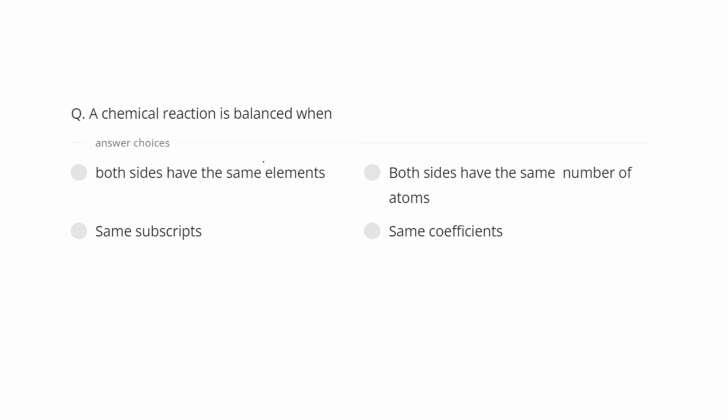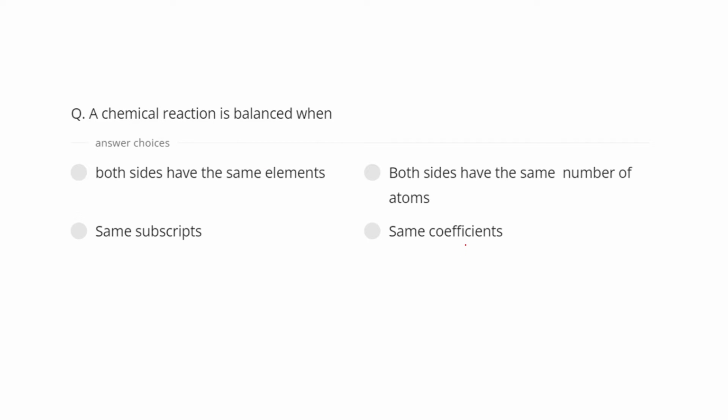I would request you to pause your video and try to answer this. Okay, so I hope you are done with that, and we are going to solve this. A chemical reaction is balanced when both sides have same elements, both sides have same number of atoms, same subscripts, or same coefficients. What do you think? Both sides have same elements. Okay, that doesn't make much sense for our question, because in the previous example, both sides had the same elements,